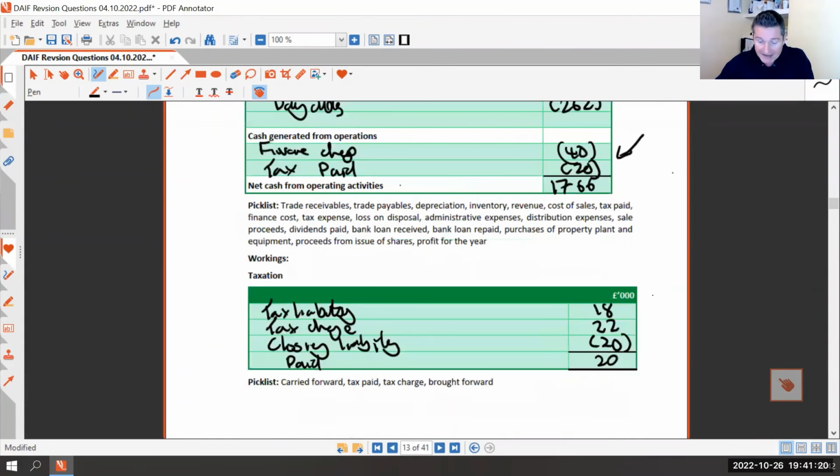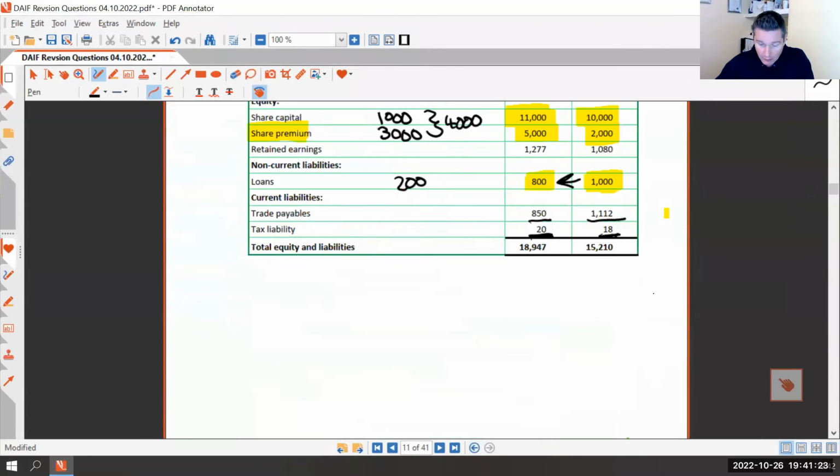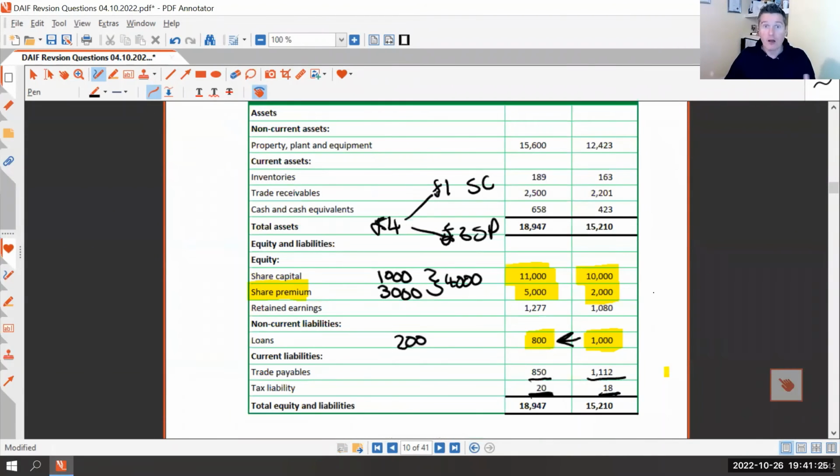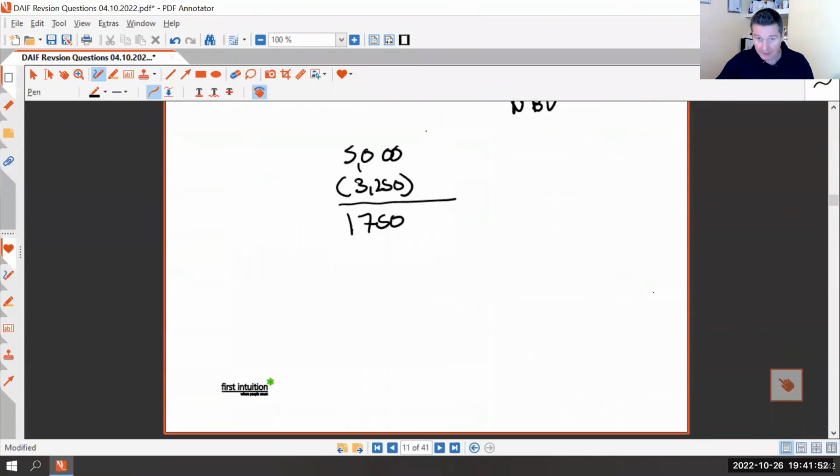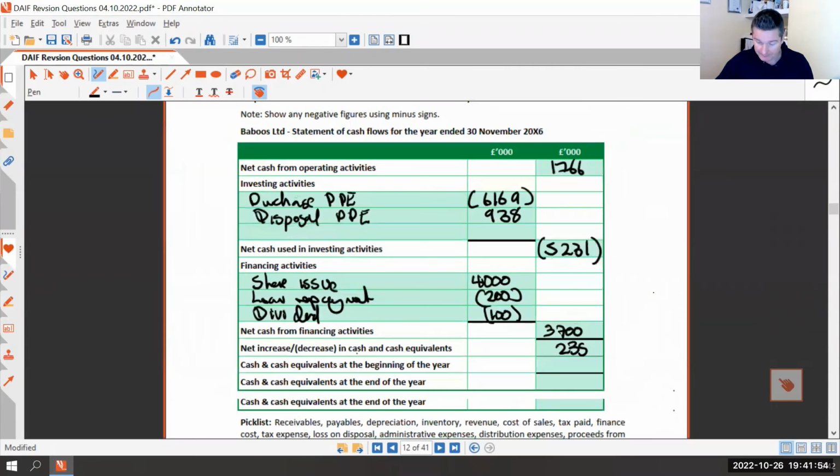So remember, with cash and cash equivalents, there might also be an overdraft, so watch out for that. It might be a case we've got some money in a short-term bank account, but we also have an overdraft. So look to your current liabilities as well to see if there's an overdraft, which here we haven't got. So our cash and cash equivalents were 423 at the beginning of the year. There was 658 at the end of the year. Let's see if we can remember that. 423, 658.